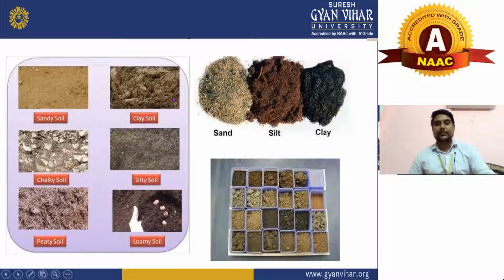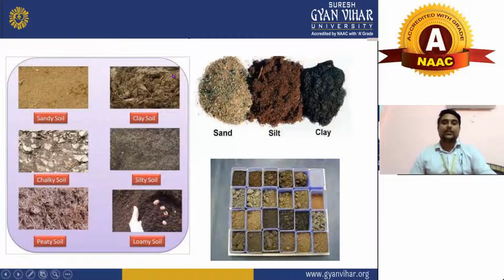So first we will see the purpose. As you can see here, there are sandy soil, clay soil, chalk soil, silty soil, peat soil and loam soil. Sand, silt and clay are the types of soil. If you see the classification of soil, it is based on the composite material in the soil. It is also based on size.